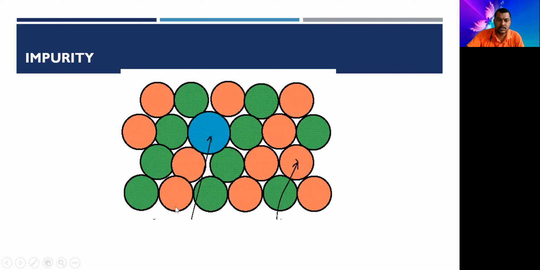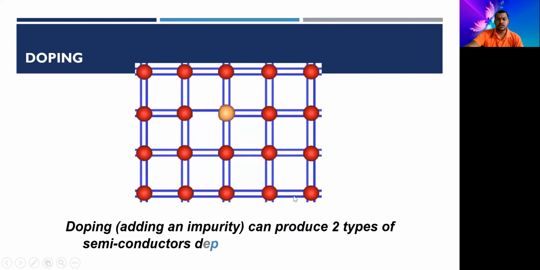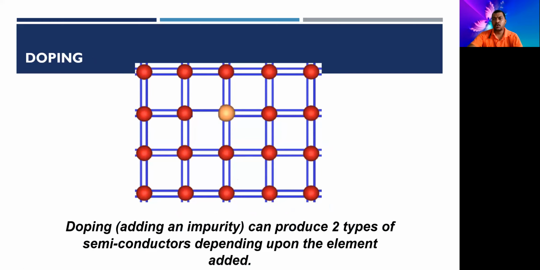Now these are impurities which are being added. Now let us see. There is one more concept that is called doping. Doping in this formation is called mixing or adding an impurity. Mixing or adding an impurity to a pure intrinsic semiconductor, that is called doping. So doping is just mixing of an impurity, right? So doping is adding an impurity or mixing of an impurity to a pure intrinsic semiconductor, that is called doping.